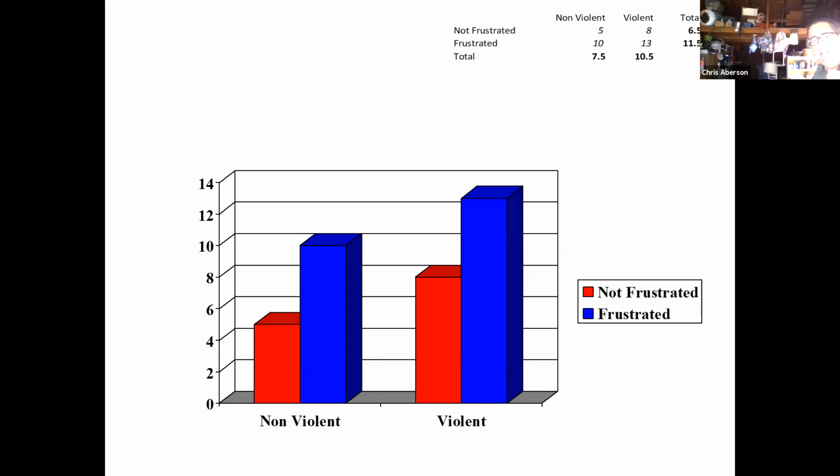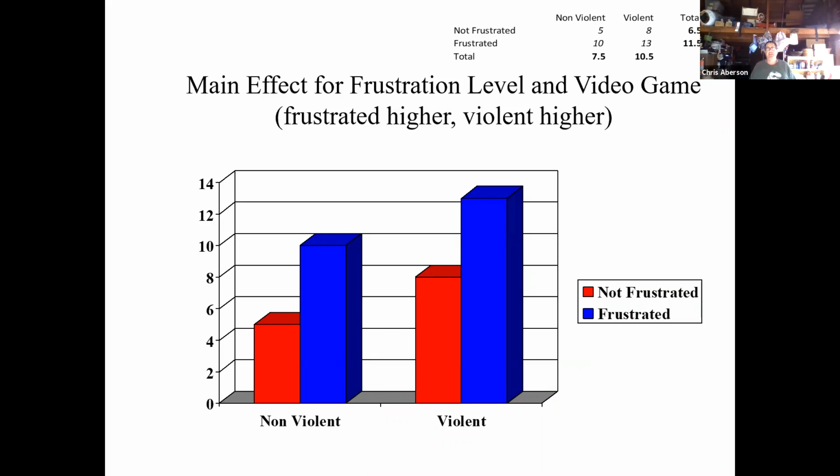Well, we want to ask, okay, what's the difference between frustrated and not frustrated for the non-violent games? It's a 5-point difference, 5 and 10. For the violent games, it's also a 5-point difference, 5 and 10. That's the same effect on both sides. So we would say we have no interaction in this case. So 2 main effects, no interaction. In this case, we see basically an additive effect. The violent games produce some jump in aggression, then the frustration produces some jump in aggression, and together they produce a cumulative effect.